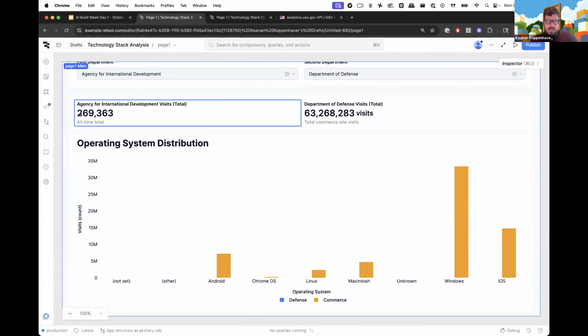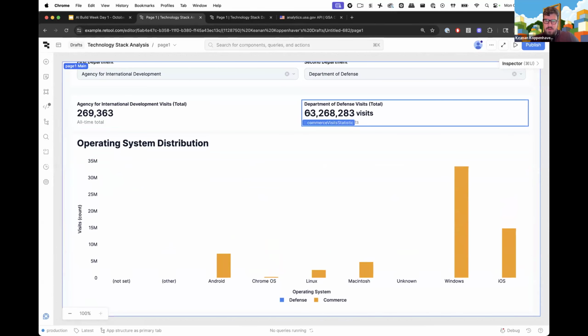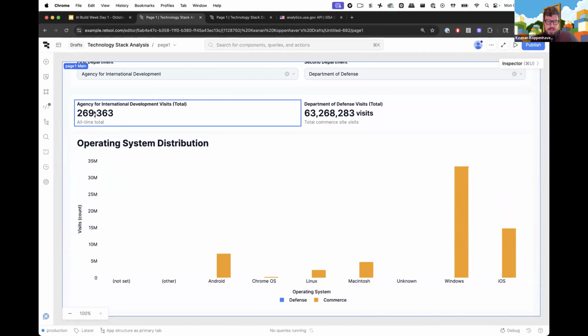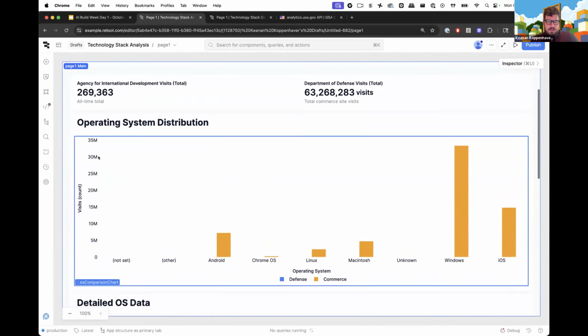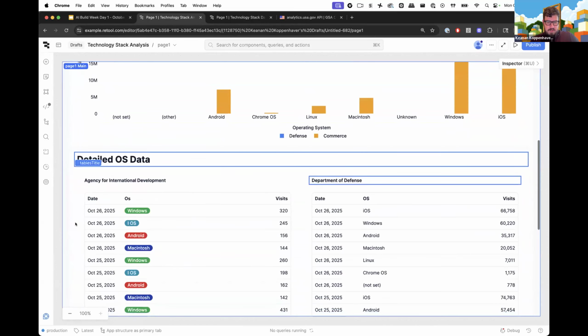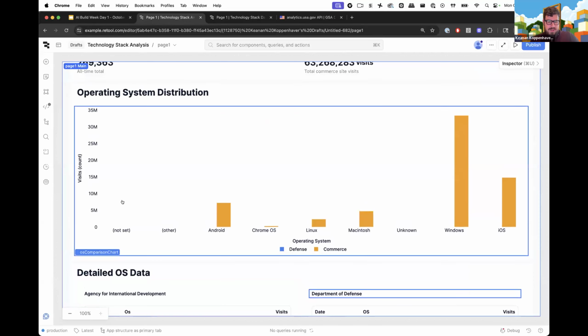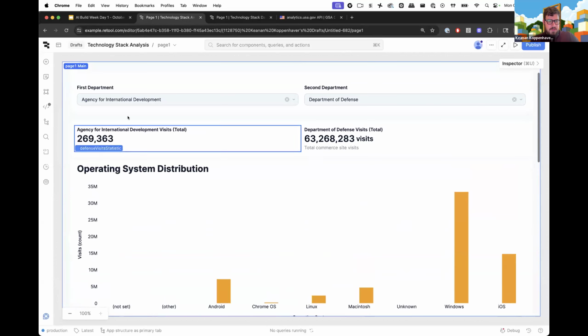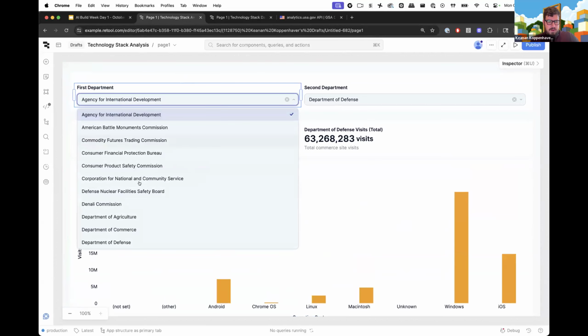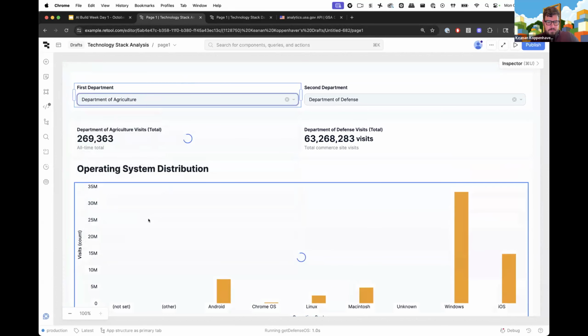I'm assuming this is because there's such a discrepancy. 63 million visits is so much more than 269,000. I think it's because it's just so much of a difference that it's not showing up on the chart. You can see here, these numbers are much, much lower. So I don't think that's necessarily a problem in how the app's built. That's just a problem with this kind of comparison. Let's go ahead and pick a bigger department. Let's do Department of Agriculture.